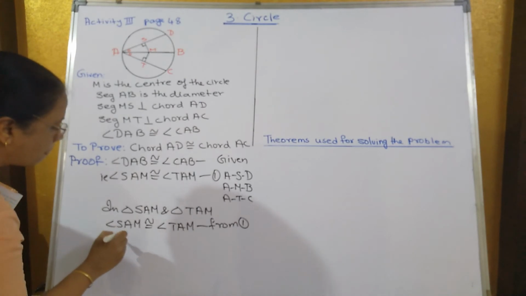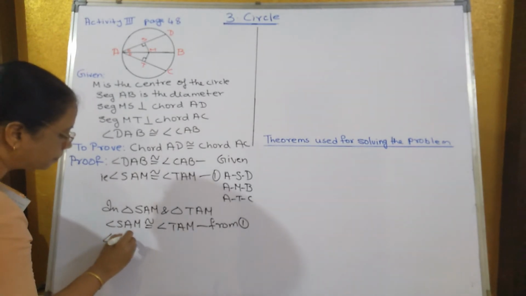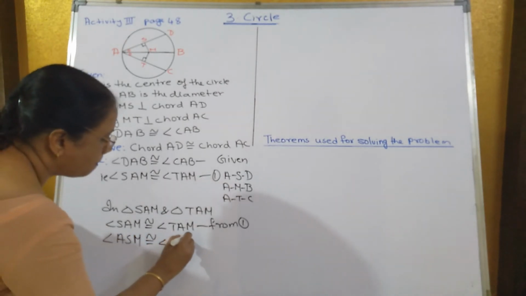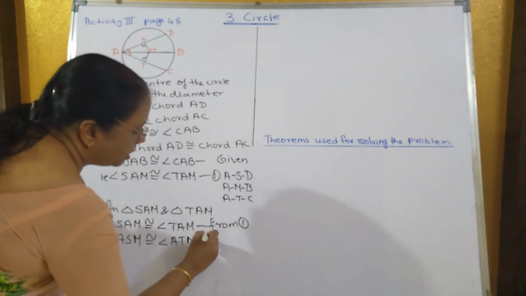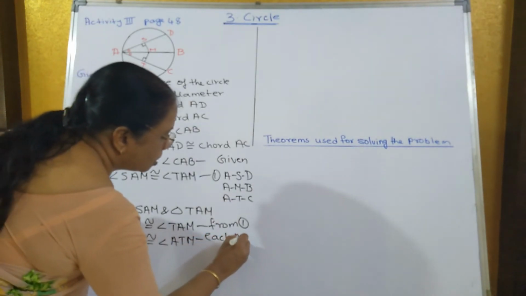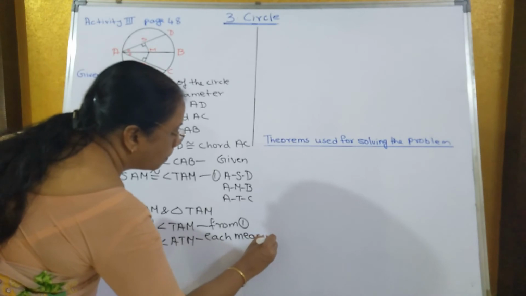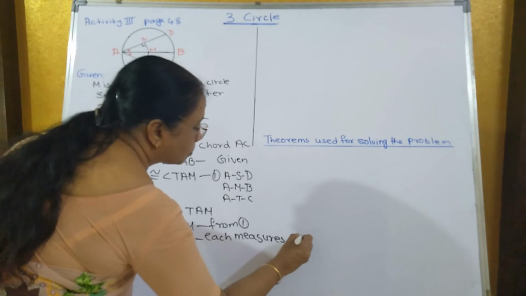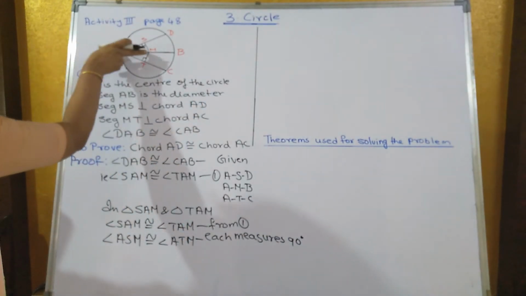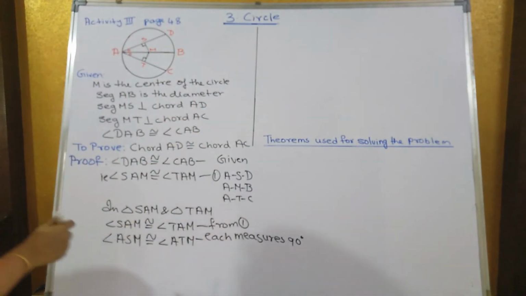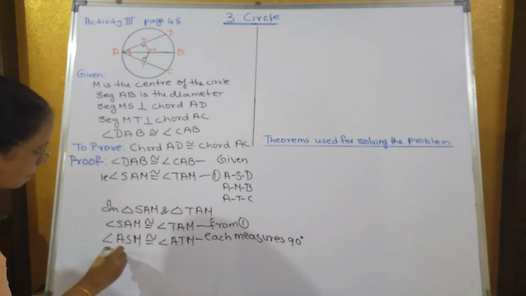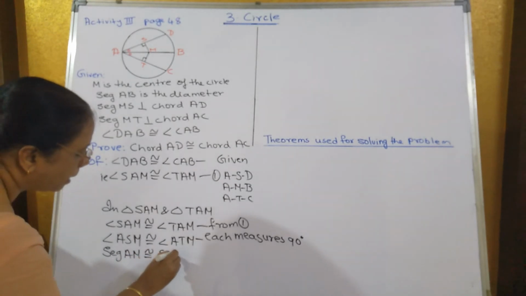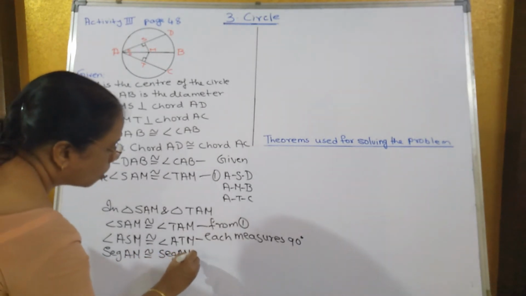Angle ASM is congruent to angle ATM. Why? Each measures 90 degrees. And the other one is AM is congruent to AM, which is common to both the triangles. So seg AM is congruent to seg AM, common side.